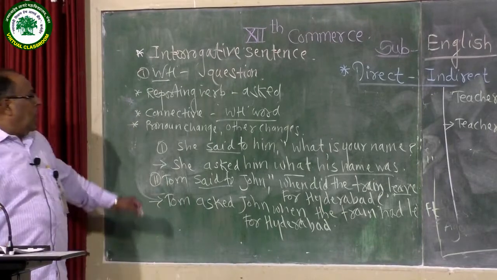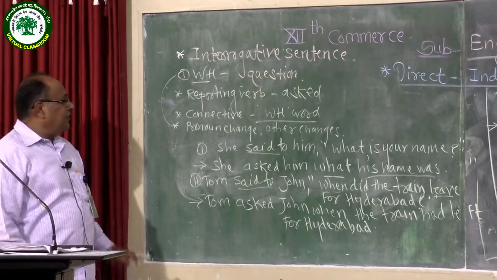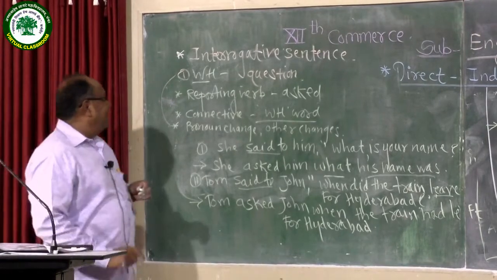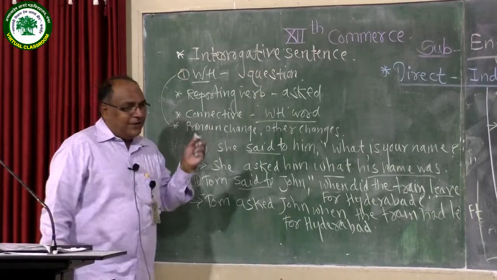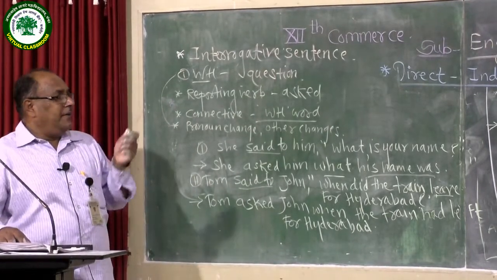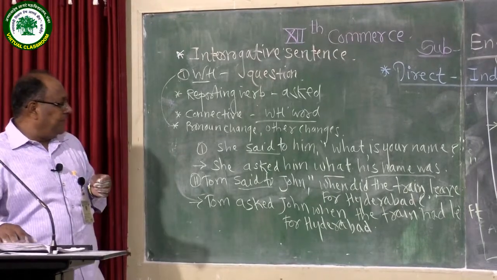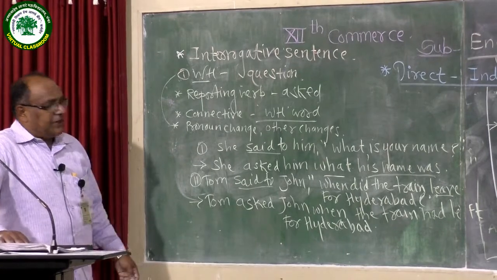It is not an easy job, I know, but you should remember what reporting verb should be taken in a WH question and in a verbal question, what connective should be taken, and what other relevant changes should take place.